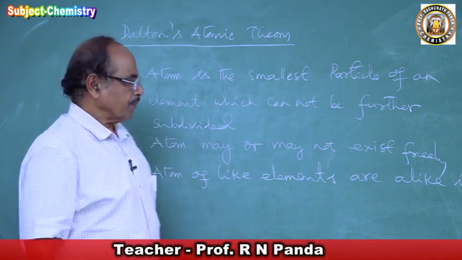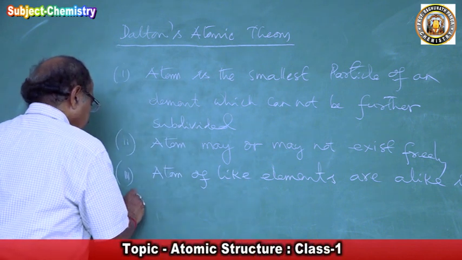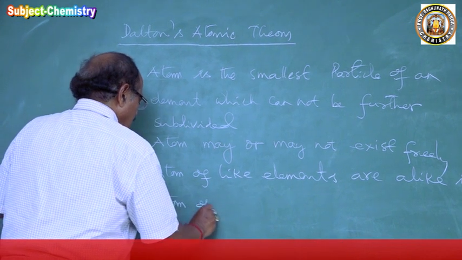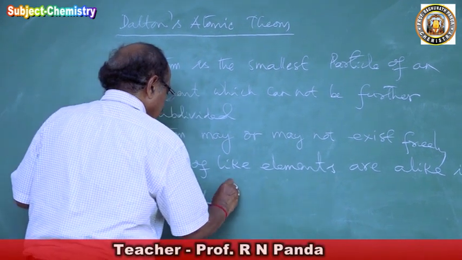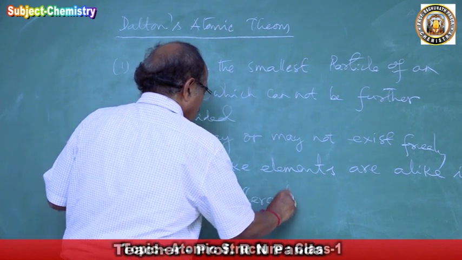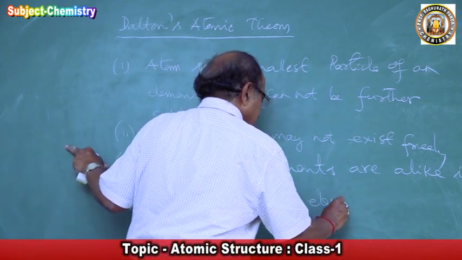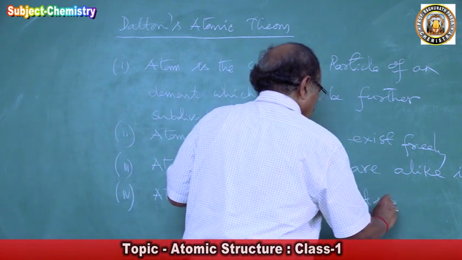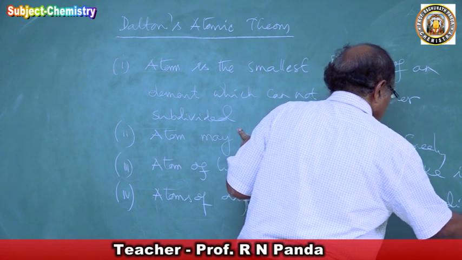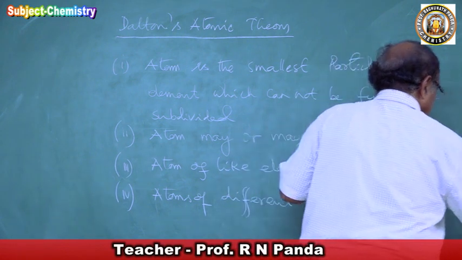Then comes the fourth: atoms of different elements have different properties.